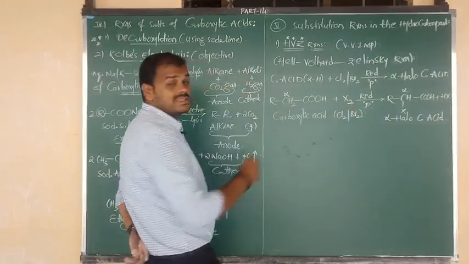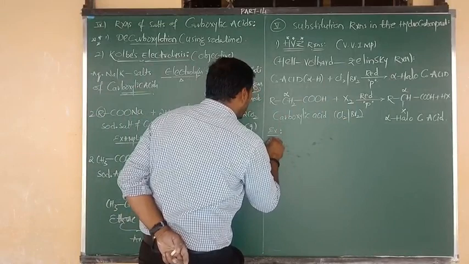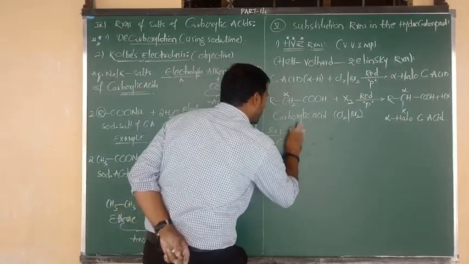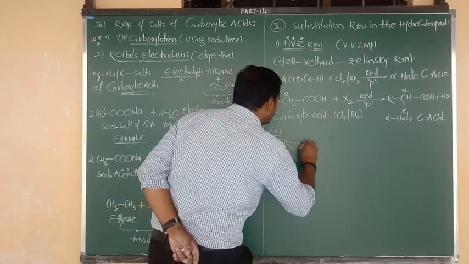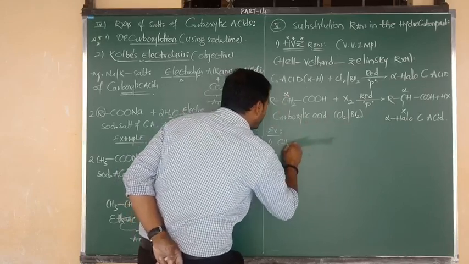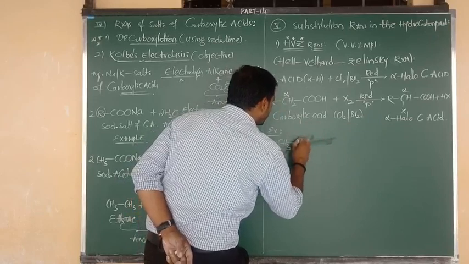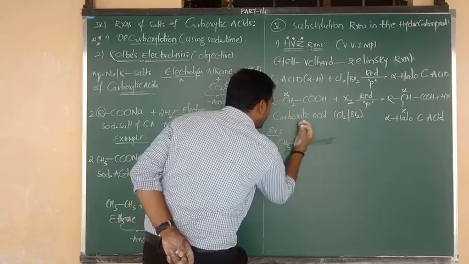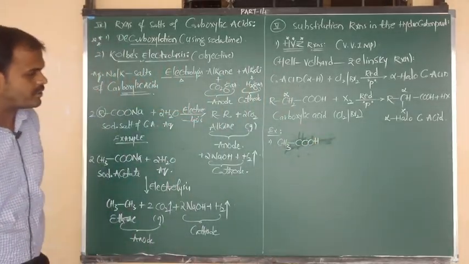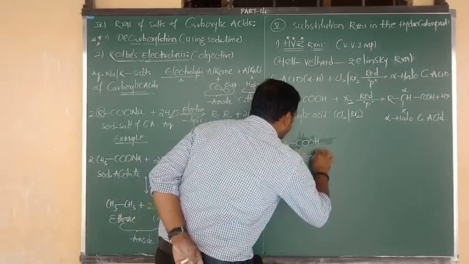Now, based on this general equation, I am going to show you the reaction example. In example number 1, I am going to consider the best example for a carboxylic acid, which we always generally consider, acetic acid. That means CH3 bonded to COOH. So what is the name of this carboxylic acid? Acetic acid.